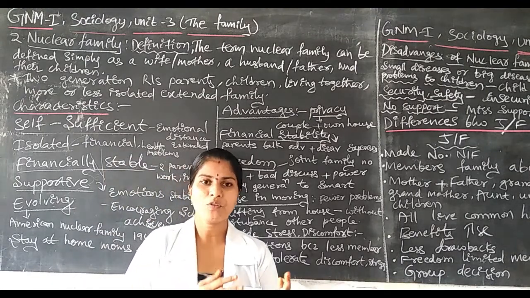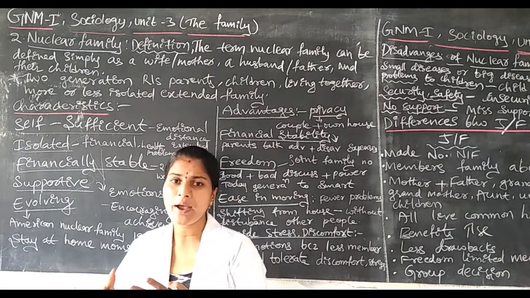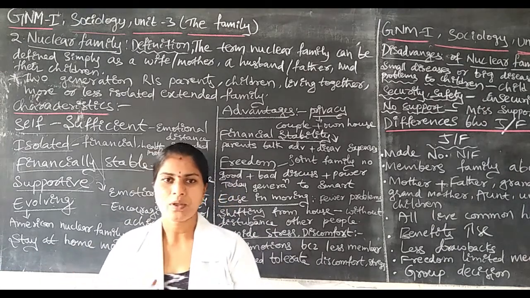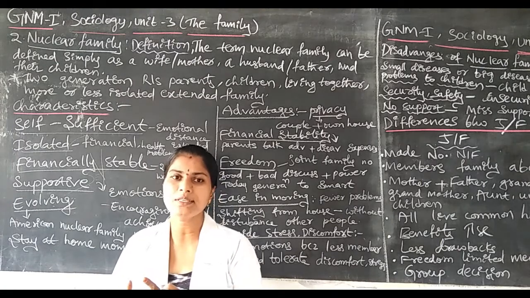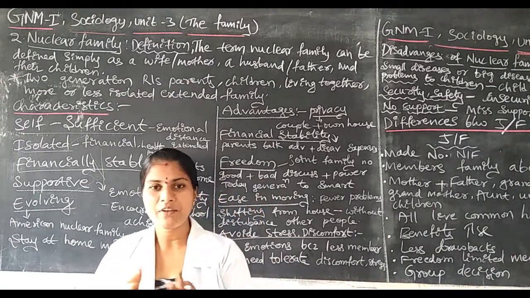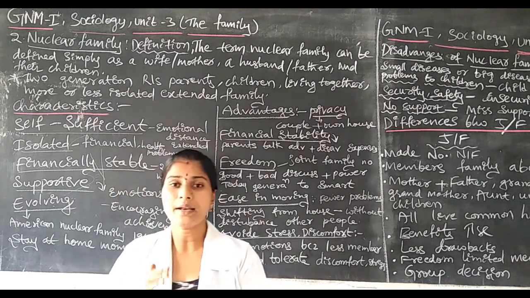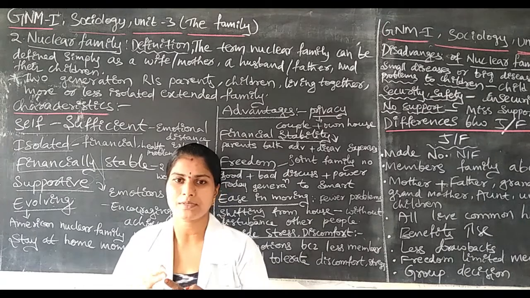How much amount we are earning, how much we spend, the advantages and disadvantages of money, they discuss between wife and husband. They discuss and solve their problems.